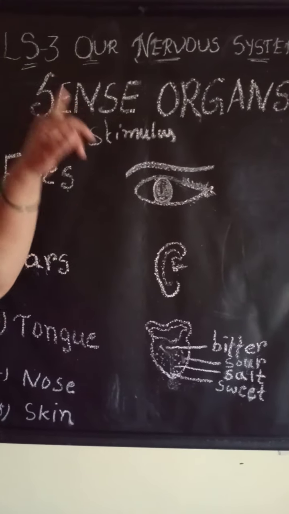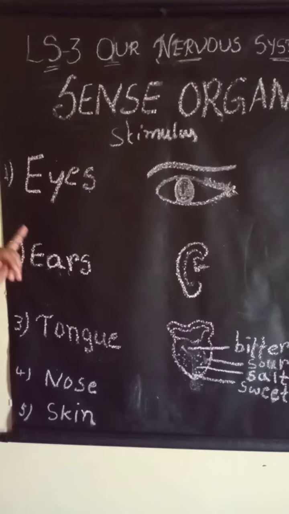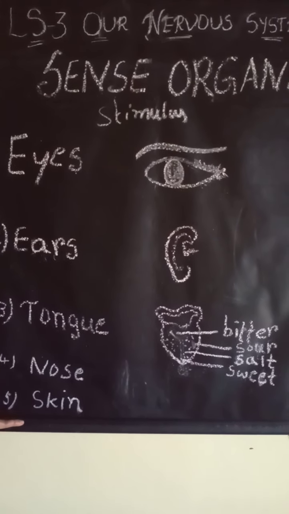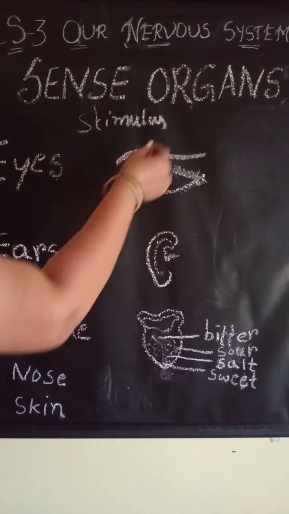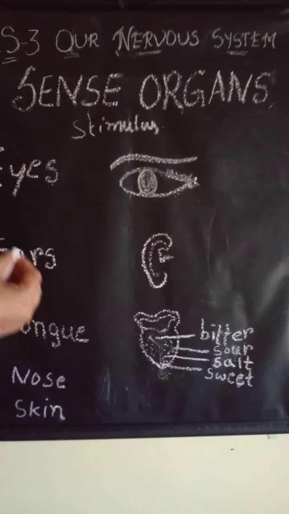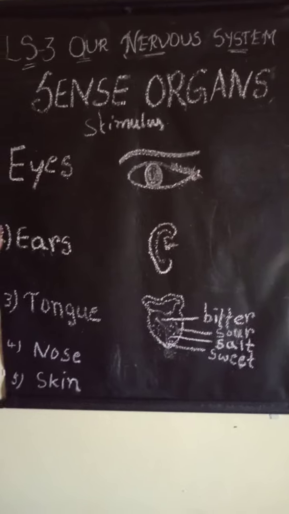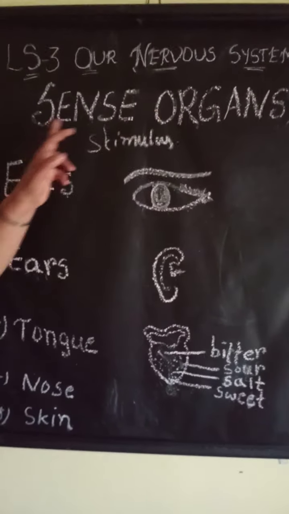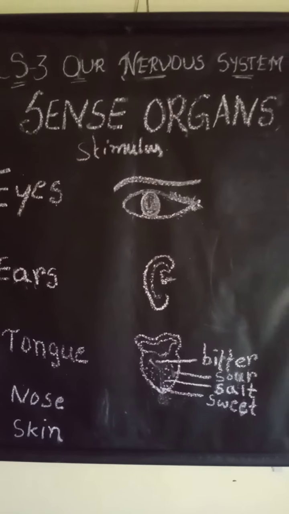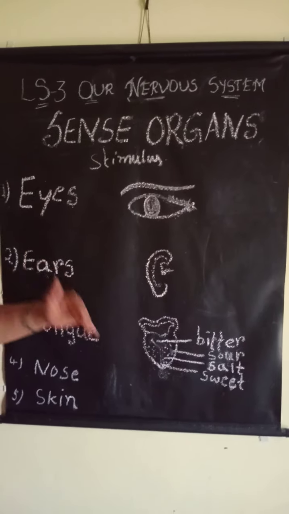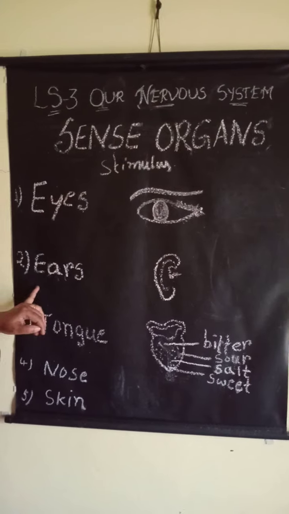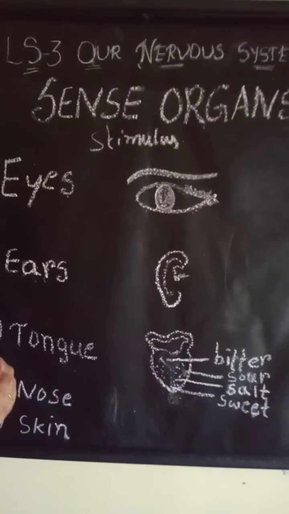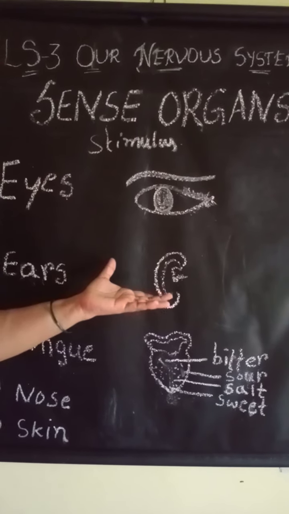Specialized organs like eyes, ears, tongue, nose or skin, sensitive to stimuli. What are the stimuli? Stimuli like sound, smell, vision. These organs sensitive to stimuli are known as sense organs. Once again children, what are the sense organs? Specialized organs such as eyes, ears, tongue, nose or skin sensitive to stimuli are known as sense organs.